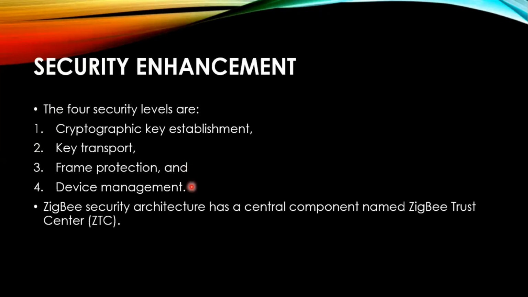The central component of ZigBee security architecture is the ZigBee Trust Center, ZTC. All devices within a ZigBee network recognize and trust exactly one ZTC. The ZTC stores and distributes keys to ZigBee devices. The functions performed by the ZTC are trust management, network management, and configuration management.